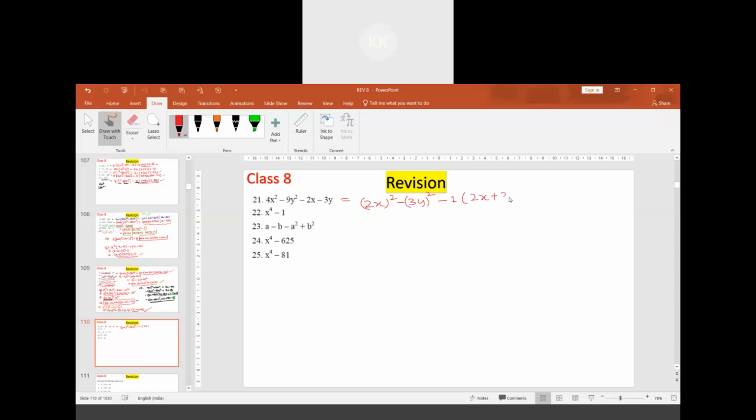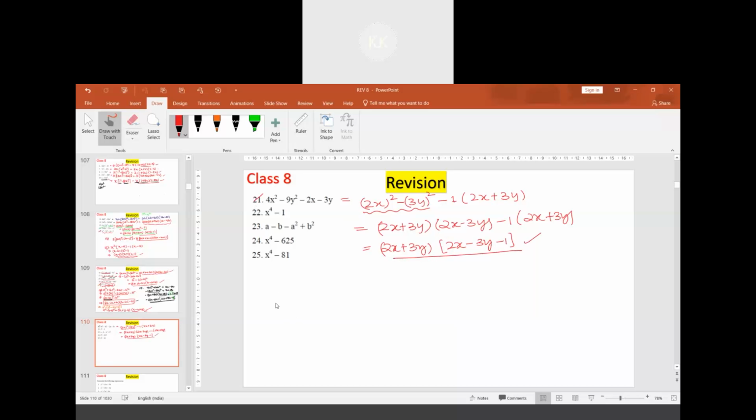So the first two terms can be written as 2x plus 3y into 2x minus 3y. Then 2x plus 3y can be taken common, and we will be getting a trinomial, 2x minus 3y minus 1.